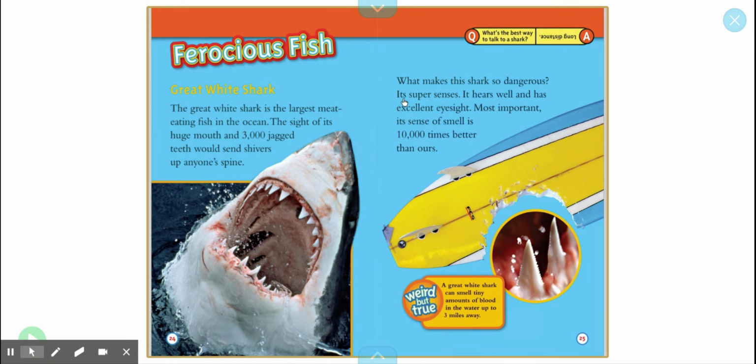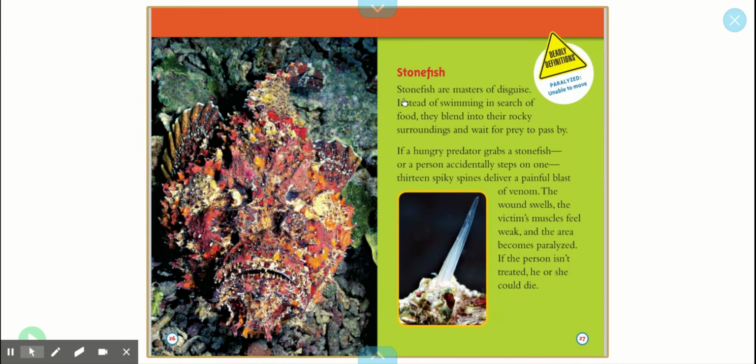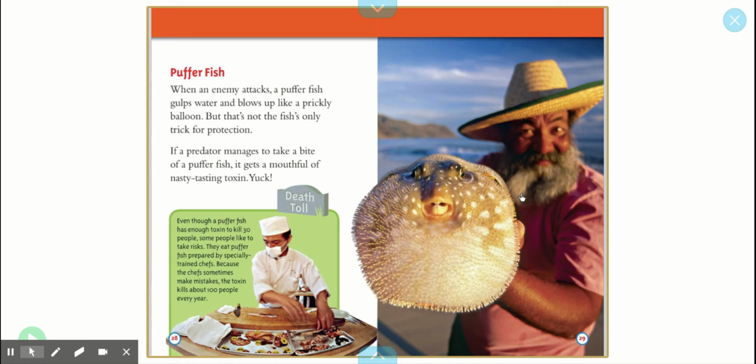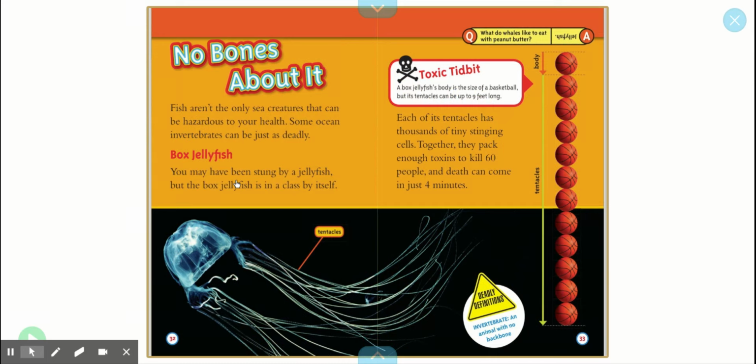We can definitely see these fish. Look at this stonefish. It's blending in. There's that word prey again, predator. Oh, it has spiky spines and venom. So we're seeing some of the same ways that these animals are deadly. Attack with the pufferfish. It's prickly and has toxins, which is kind of like venom or poison. And here was the jellyfish again. Remember, what made this dangerous was its tentacles. Here, I see the word deadly.